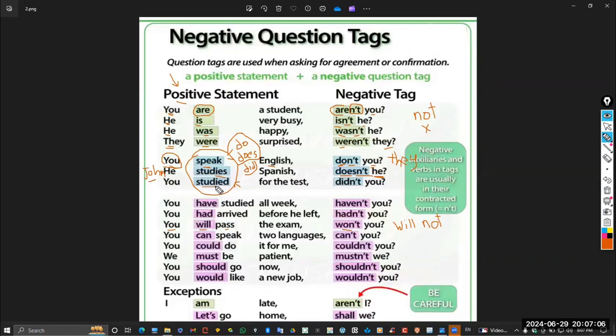Finally, guys, notice that "studied" is in the simple past. And because it is in the simple past, I have to write did. The example is saying "You studied for the exam or test." I have to say "didn't you."